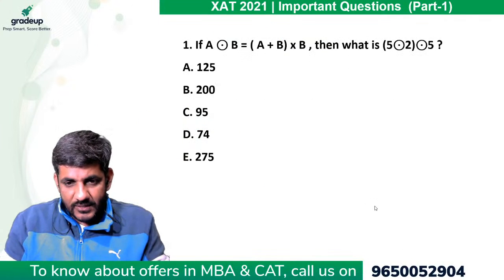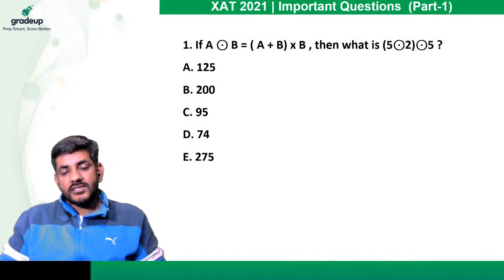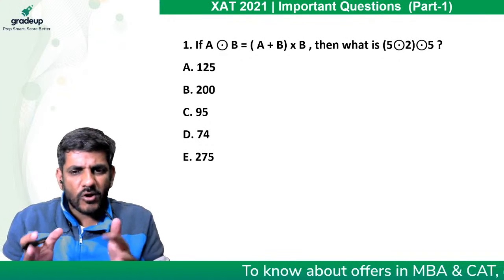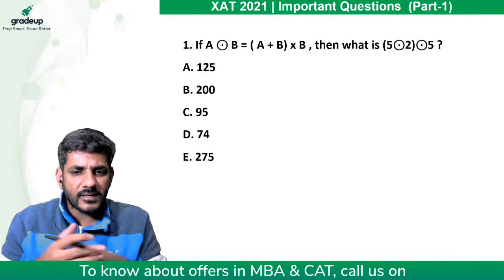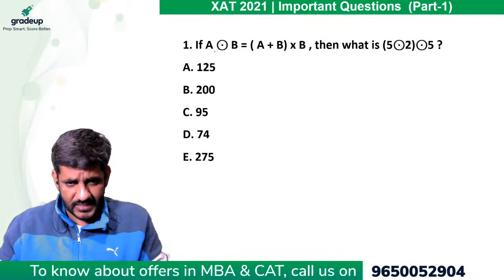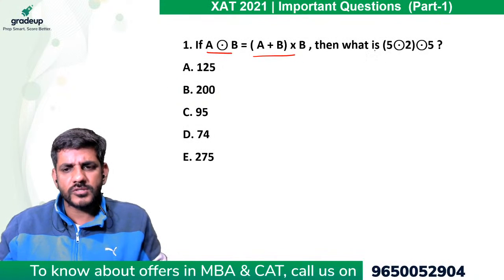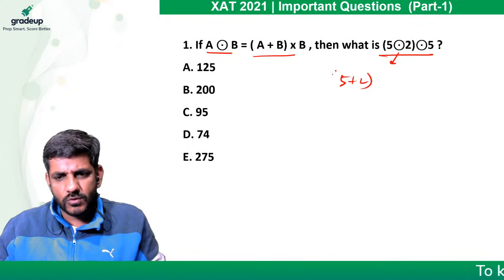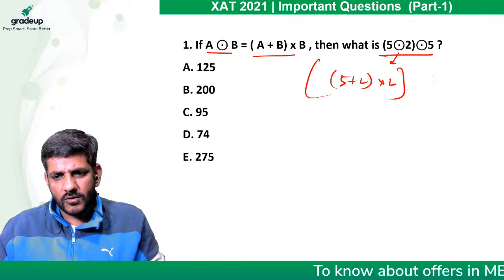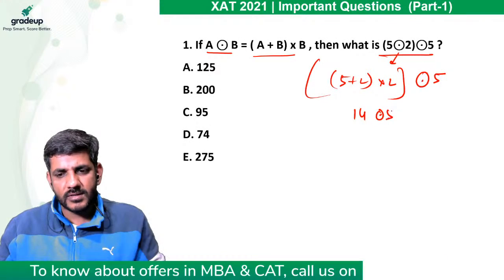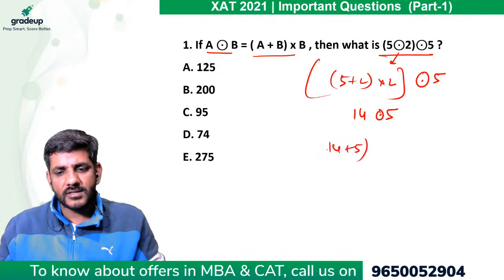चलिए जी. So let's start doing these questions. So if you look at this first question, this would look like a question from any normal banking or clerical exam. उसमें generally इस तरह के questions आते हैं. Extremely simple. That this symbol means a plus b cross b. You have to find out this value. So obviously this will mean 5 plus 2 cross 2. पहले ये बना लेंगे हम लोग और फिर ये symbol into 5 है. So this gives you 14. So 14 this symbol into 5. So it is 14 plus 5 into 5. So 95 becomes the correct answer.